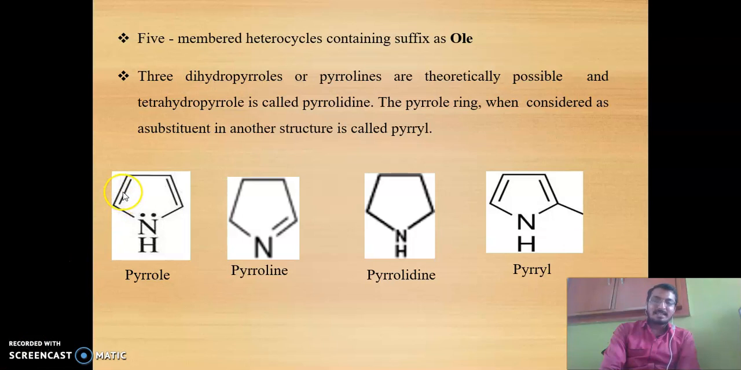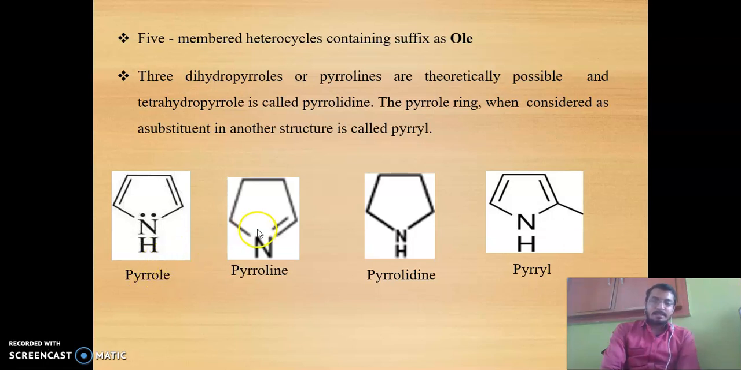That means it contains a double bond. Then it is called unsaturated. That means unsaturated atoms are very reactive. So the unsaturated compound and 5-member ring, that is the fully unsaturated compound and 5-member ring, are suffixed as OLE. The best example is your pyrrole.